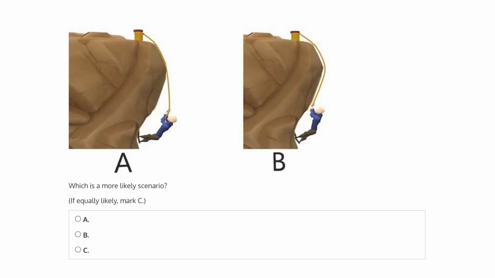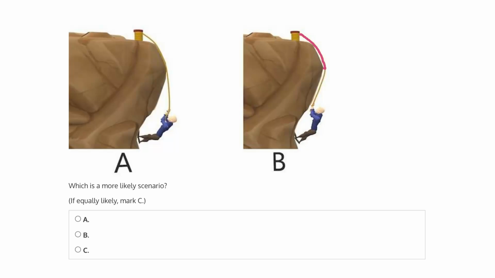In A, we see that the rope first curves around the bulge in this cliffside before then continuing vertically downwards. In B, we see something different. The rope does indeed curve around this bulge in the cliffside, but instead of continuing vertically downwards, it continues to curve, following the contour of the mountain and towards the person.